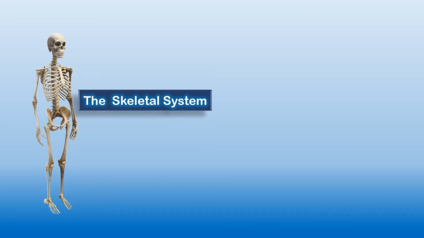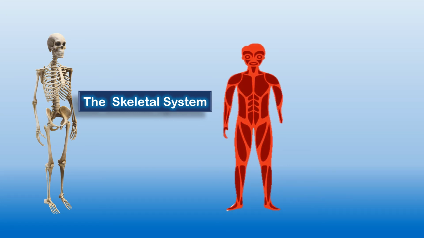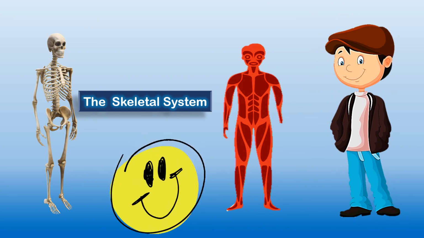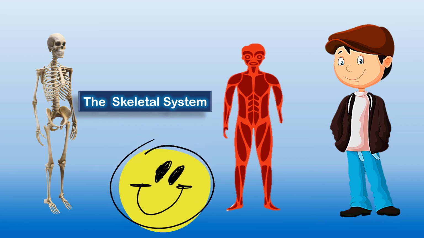Now, these different bones together form the skeletal system, and this skeletal system protects our internal organs and it is covered with muscles. The skeleton is covered with muscles and muscle is covered with skin, and our final look is this. It's clear, children? So this is all for today's class.